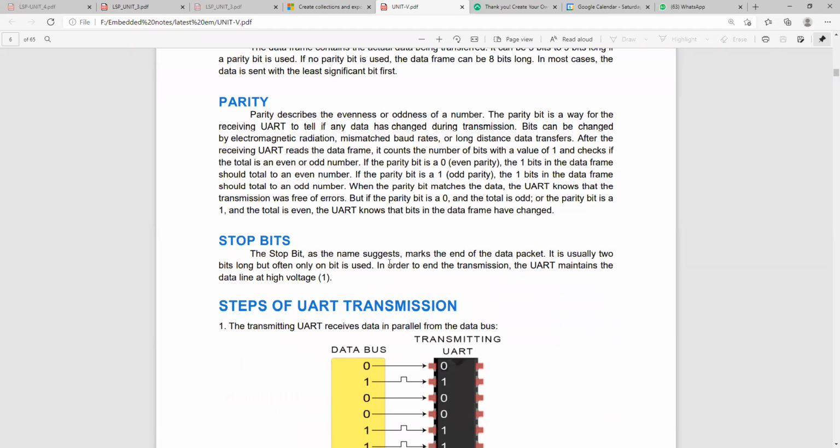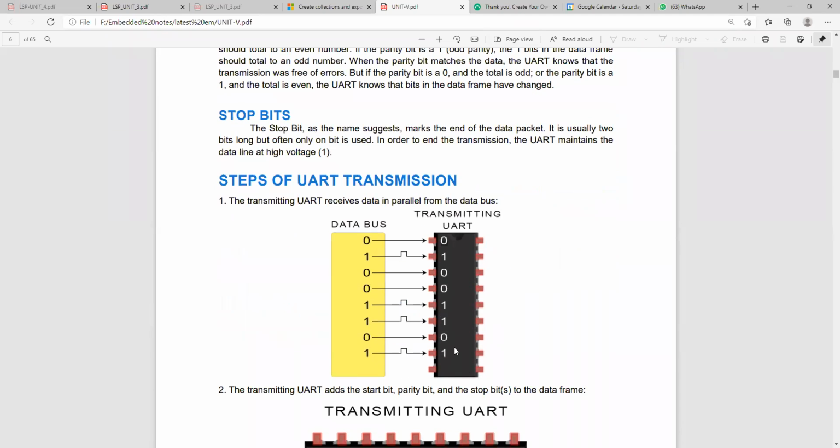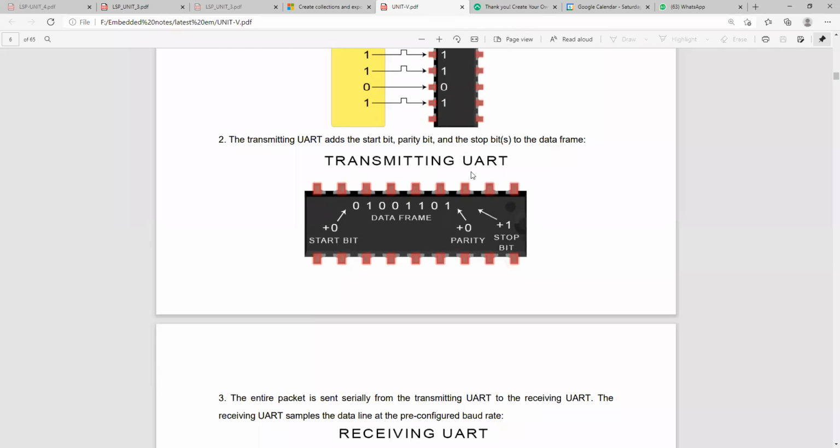Stop bit. Stop bit means you have to specify the data, how many bits of data are present. After that, you have to specify from bit number 9 that the bit will be initiated, right? So this is the procedure we need to represent this UART. Here you can see the transmitting UART. This is the start bit 0. This is the frames, so this is the data frame.